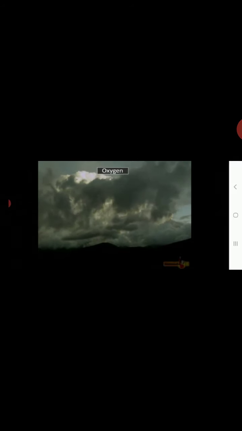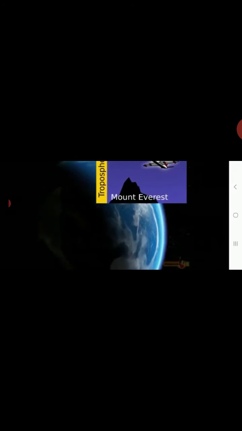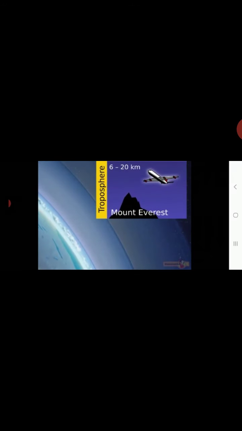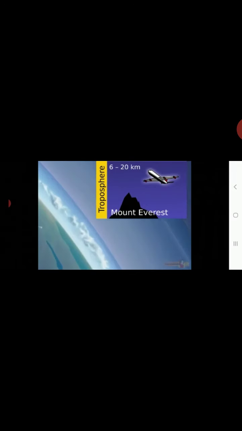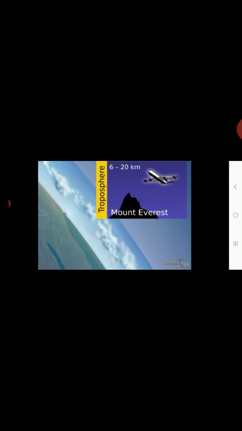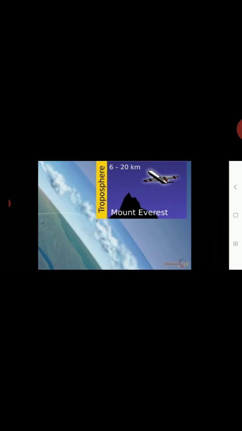Layers of the atmosphere. The atmosphere always protects us from the cold and lifeless space. It is a complex mixture of gases like nitrogen, oxygen, and carbon dioxide. It is made up of 4 key layers. The lowest layer of the atmosphere is called the troposphere. It is only about 10 kilometers thick. Life is supported in the troposphere. Oxygen, which is crucial for life on Earth, is found in the troposphere.